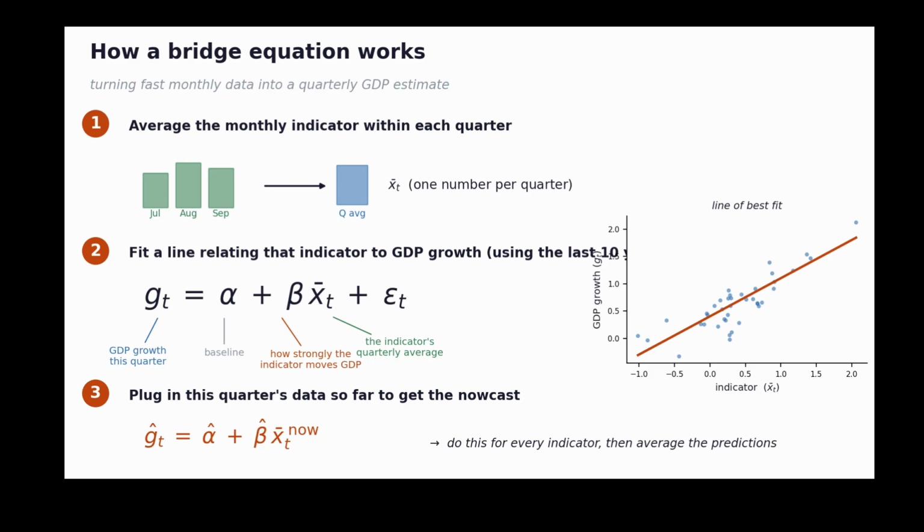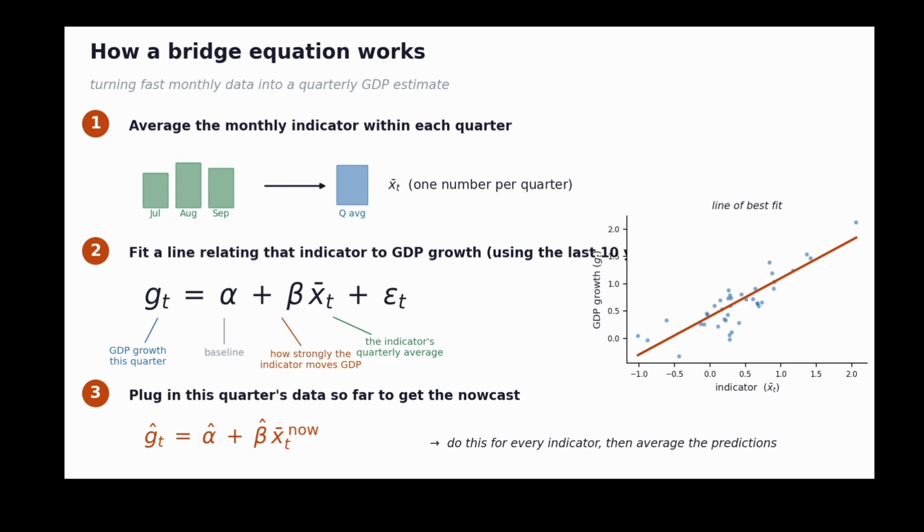Okay, so now let's consider the bridge model, which is slightly more complex. Immediately when we look at trying to nowcast quarterly GDP, we hit a frequency problem because lots of the other indicators that we are using are monthly, while we need a quarterly estimate of GDP. So the bridge model helps overcome this issue.